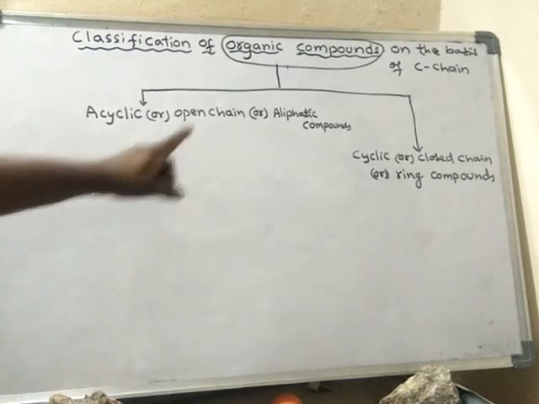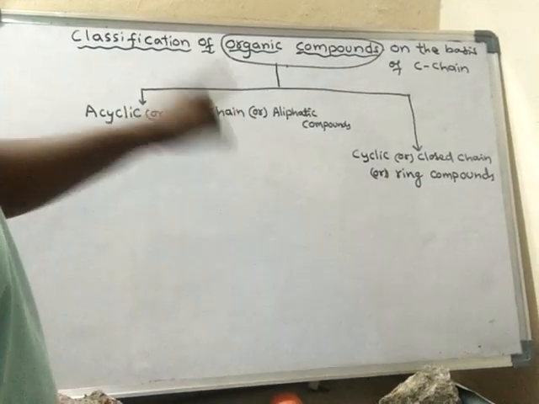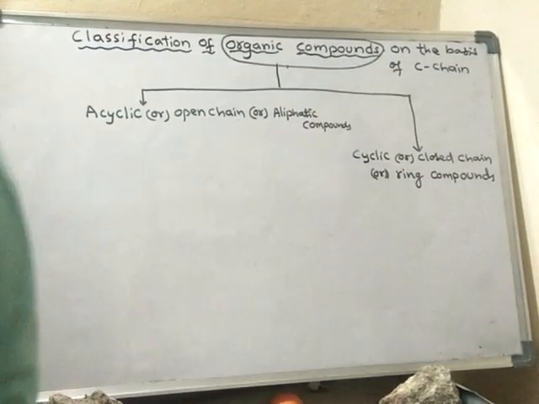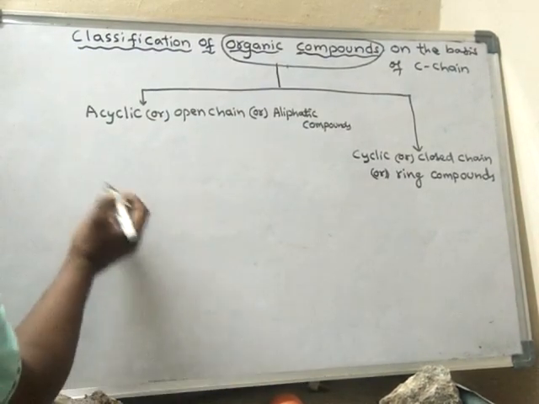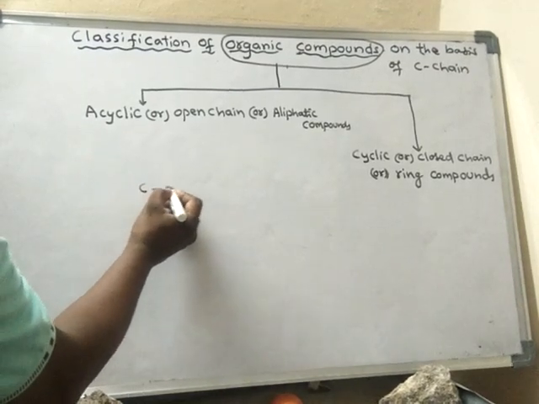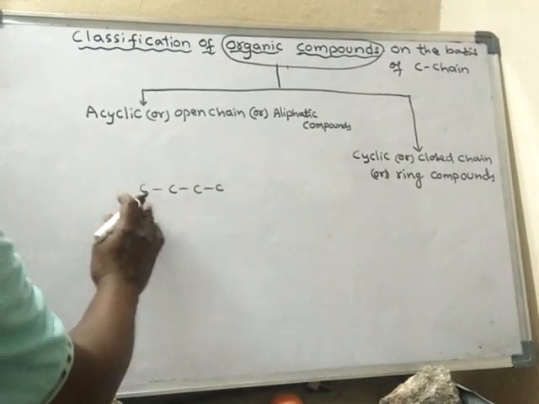What is the basic difference between these two? Open chain, that means, for example, take a compound which contains